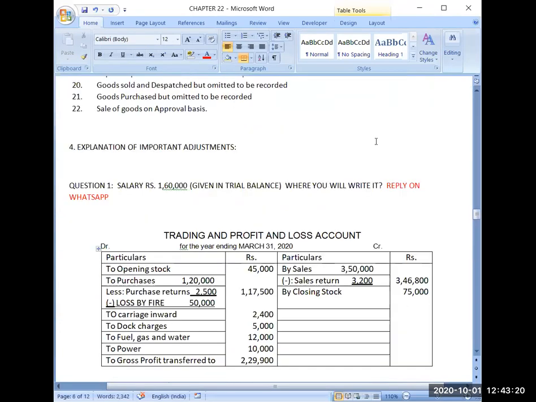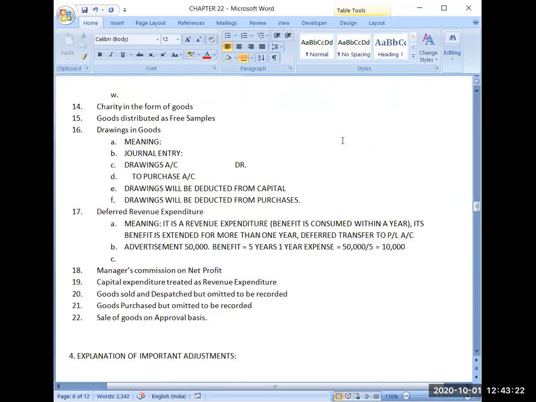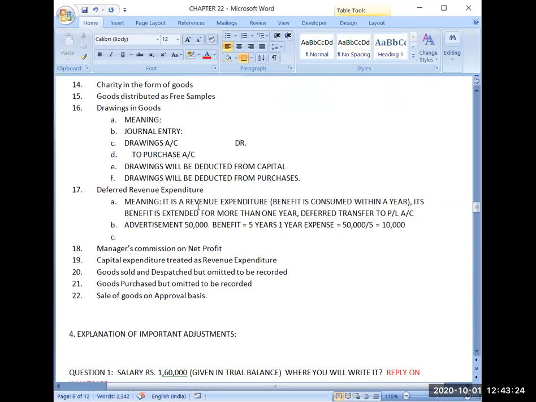Now, in the adjustment, the question will tell you that you have made this expense for 5 years. So that way you will calculate your 1 year expense, which I have calculated as 10,000. This is the adjustment I will be getting: I have to transfer the expense for the current year to the profit and loss account. Now what will be the journal entry for that?